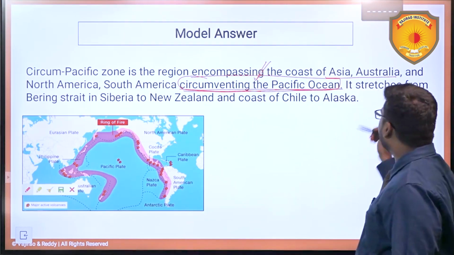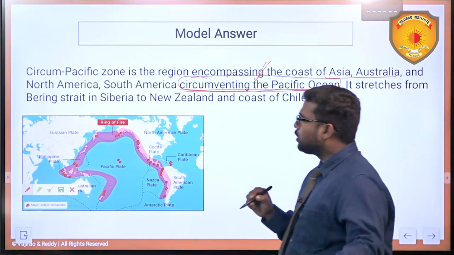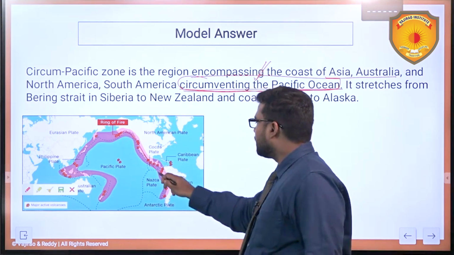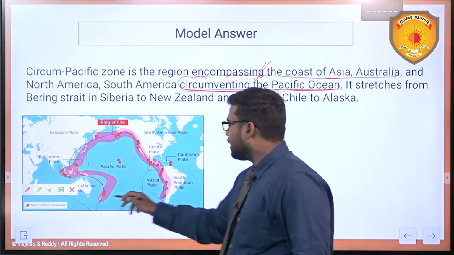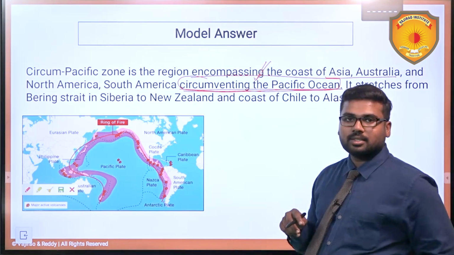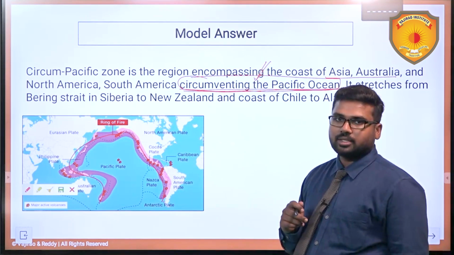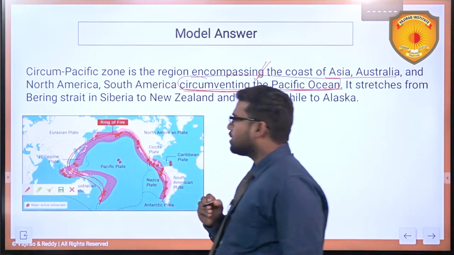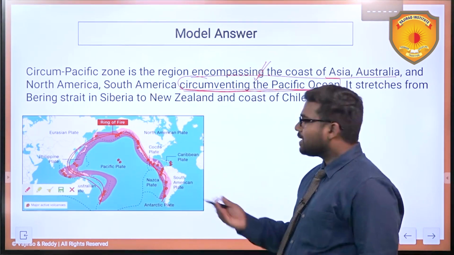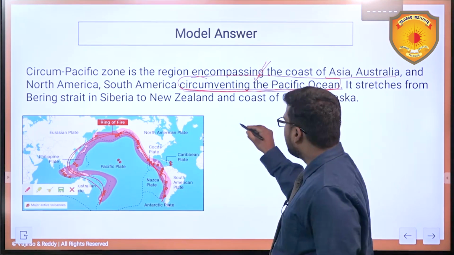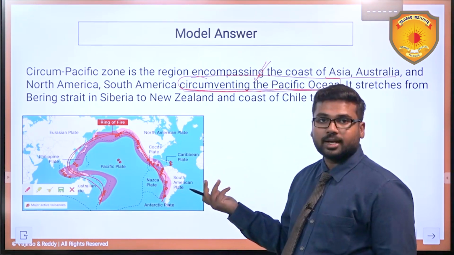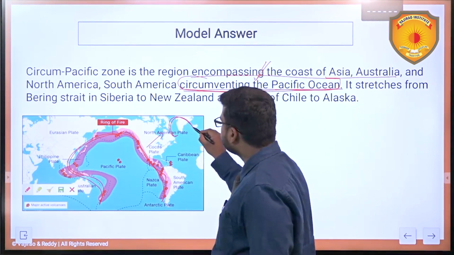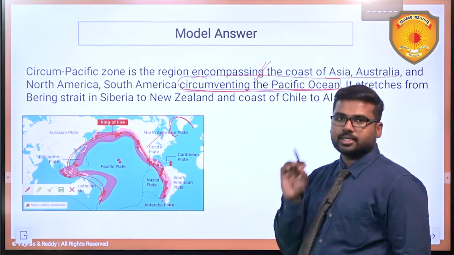Plus, we'll also highlight where it stretches from and to. From the Bering Strait in this region till the New Zealand region on this side and till the South American tip on the other side. So this entire region is called the circum-Pacific zone, and roughly it is in the shape of a horseshoe, right? That can also be added. It is in the shape of a horseshoe, which can be highlighted in the introduction itself.